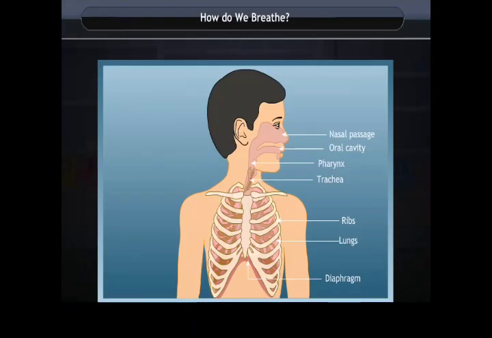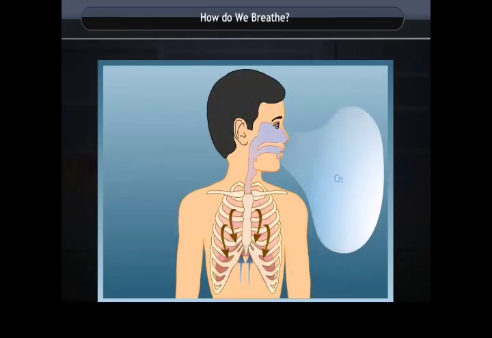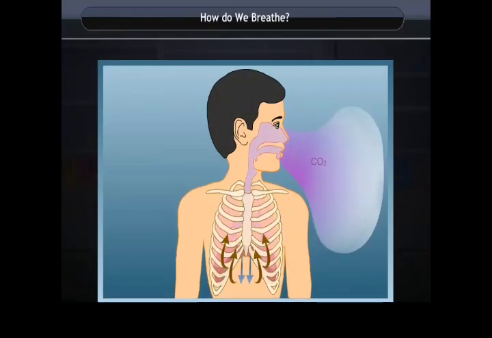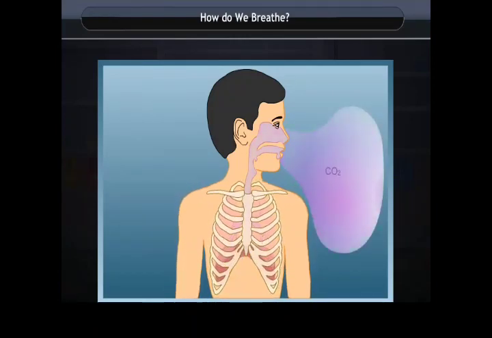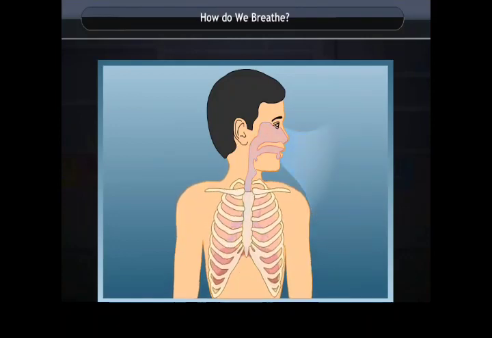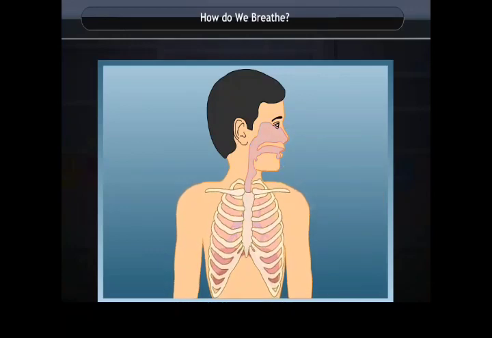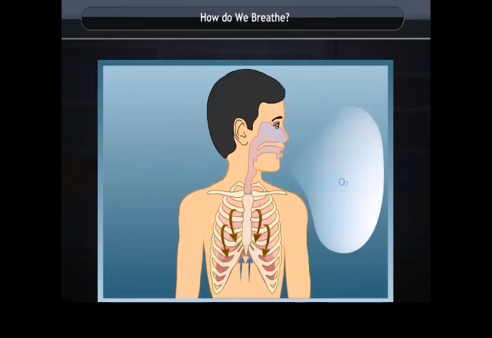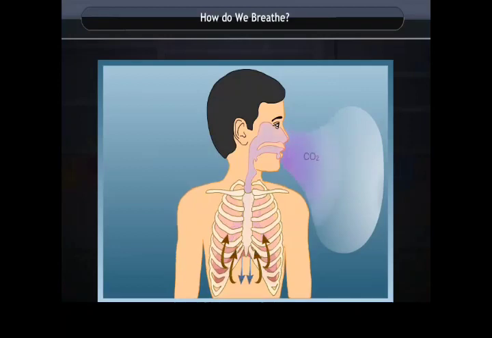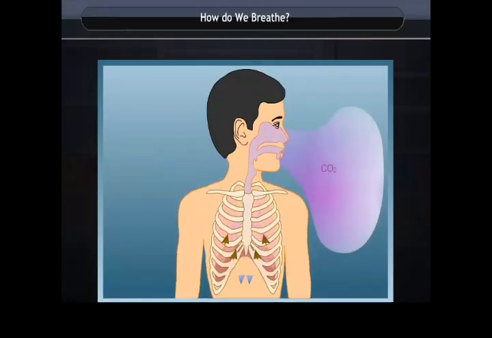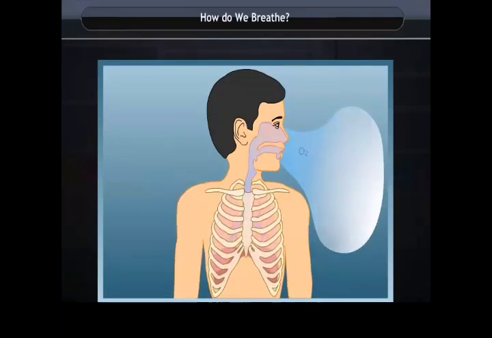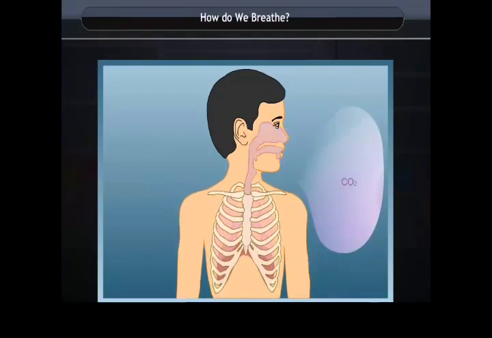Breathing involves the movement of the diaphragm and the rib cage. During inhalation, ribs move up and outwards and the diaphragm moves down. This movement increases space in our chest cavity and air rushes into the lungs. The lungs get filled with air. During exhalation, ribs move down and inwards, while the diaphragm moves up to its earlier position. This reduces the size of the chest cavity, and air is pushed out of the lungs.